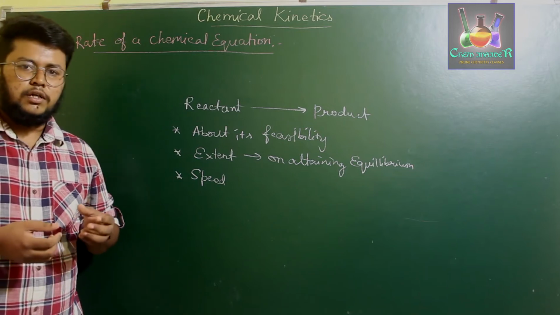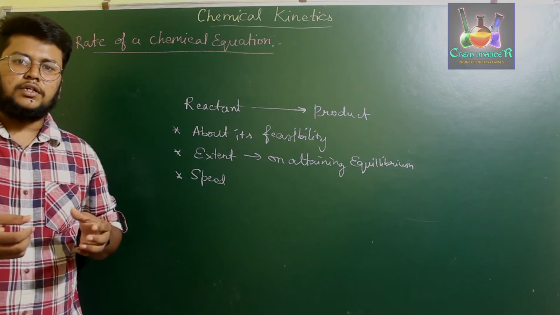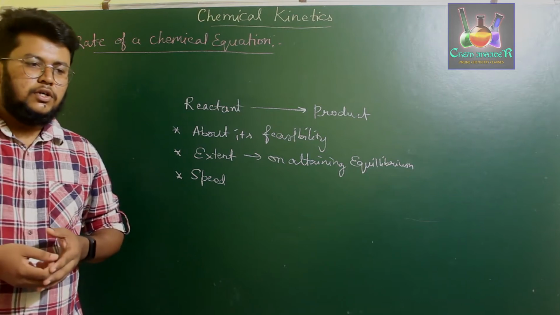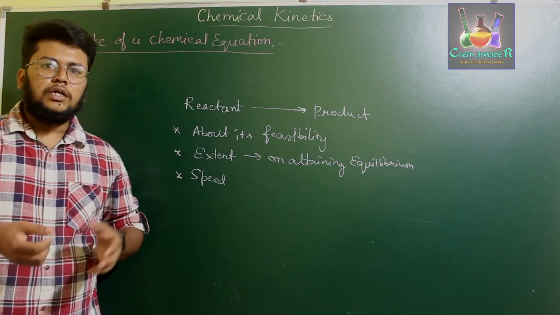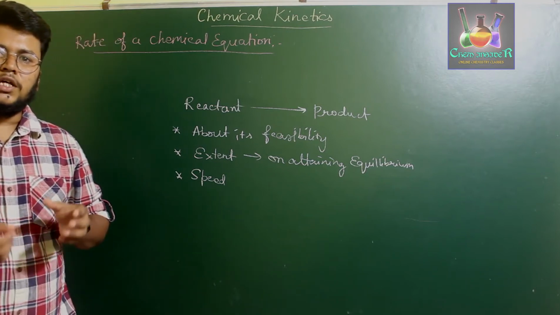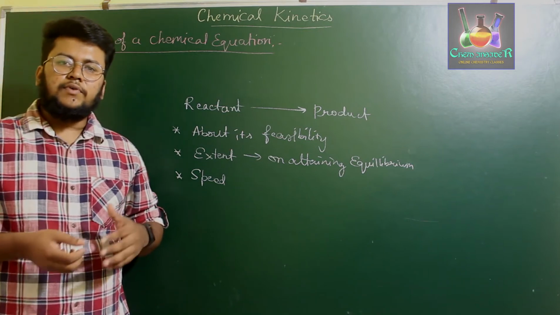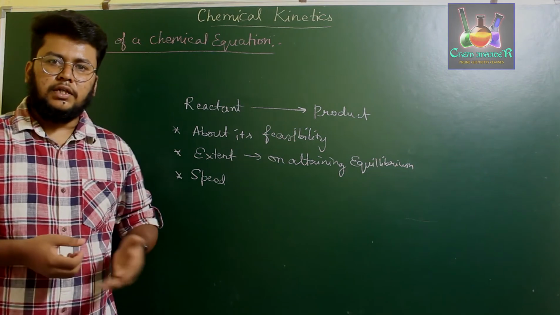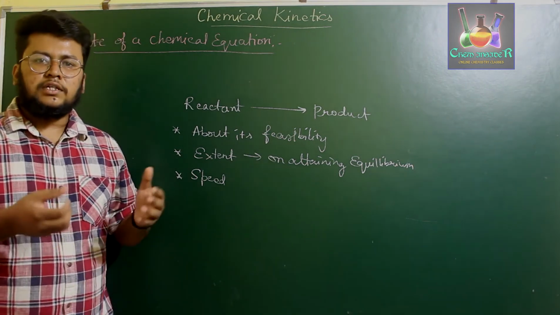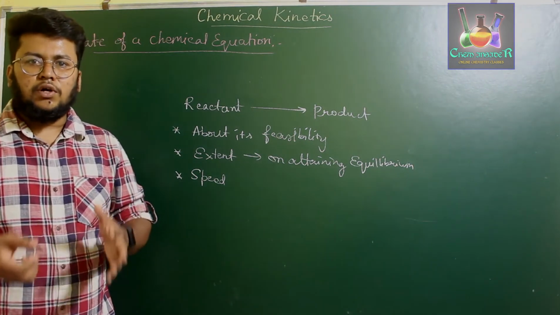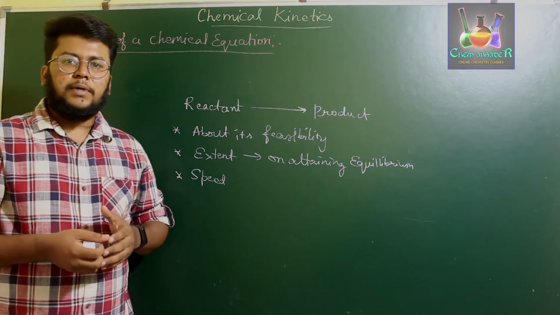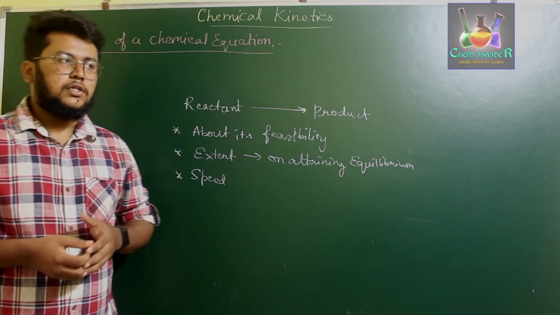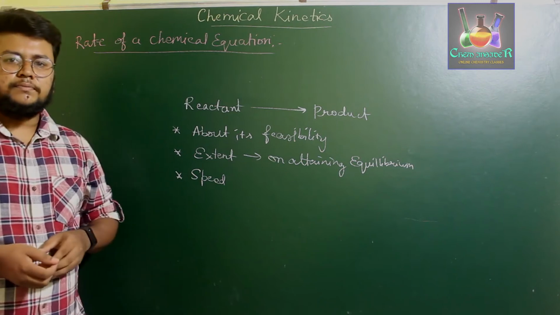You need to know certain points at which a particular reaction can easily take place. So if we have to learn the basic concepts of a chemical reaction, at which extent this reaction happens, or at which speed it happens, or whether this reaction happens or not, all these concepts are explained by the study of chemistry called chemical kinetics.